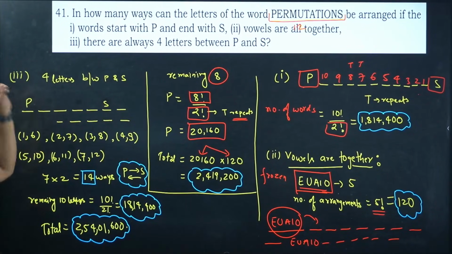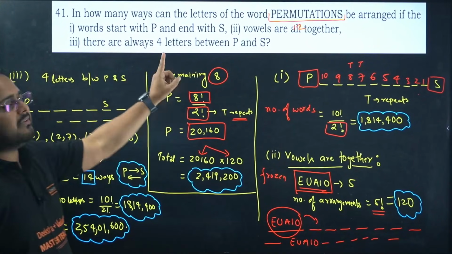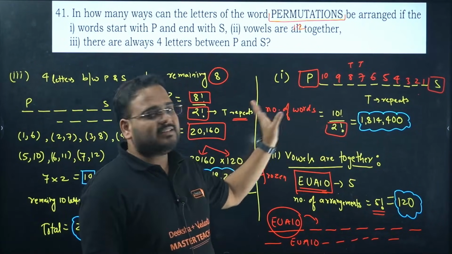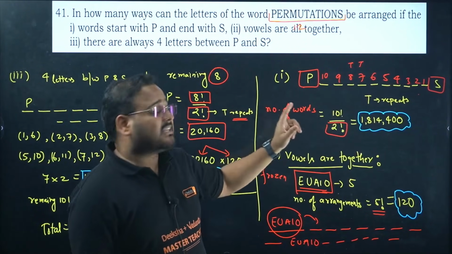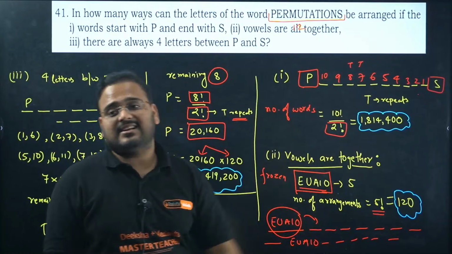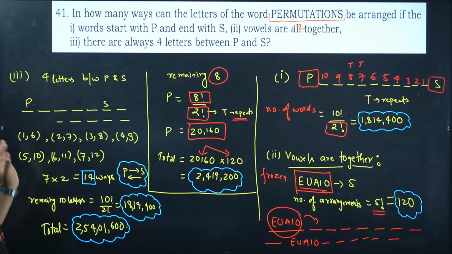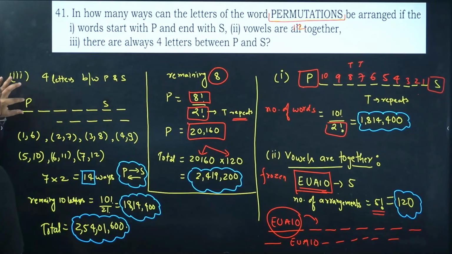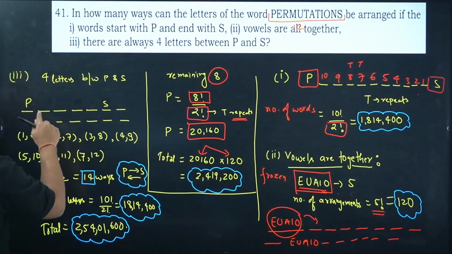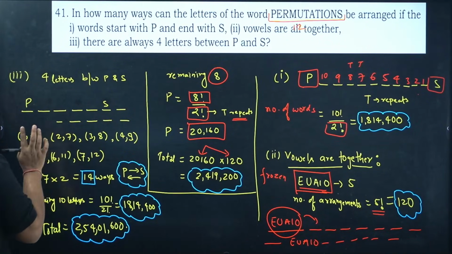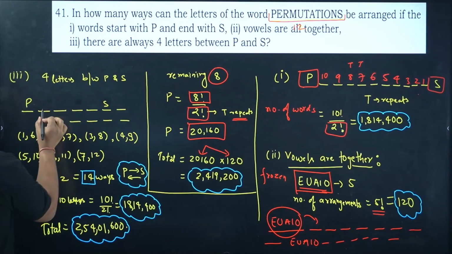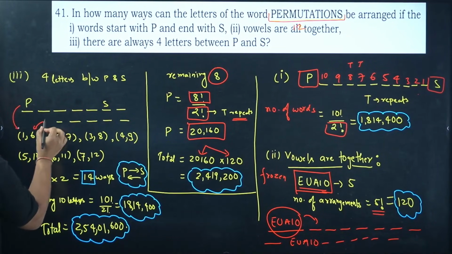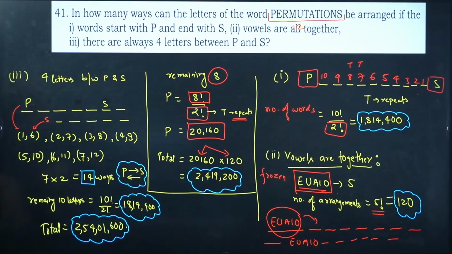The last part. There are always 4 letters between P and S. First were clear. Vowels together and in general total number of words if you freeze the first as P and last as S. The last one is 4 letters between P and S. If I take P over here, S will come in which position? You have to leave 4 spaces. So first is taken by P. The S will come in 2, 3, 4, 5, 6, 6th position. This is P and this is S. Yes or no? Correct, sir.